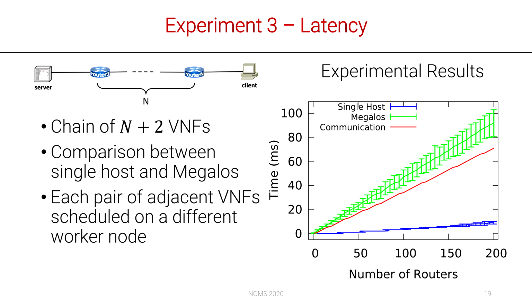We want to demonstrate that the Megalos architecture does not introduce any additional latency. So, we measured the latency of the physical network, in red in the figure, and the round trip time of the chain deployed using a single worker node, in blue in the figure. Summing those values, we obtained the green line, that is the round trip time between the client and the server in Megalos.